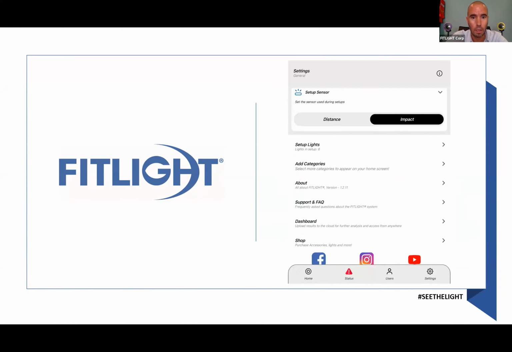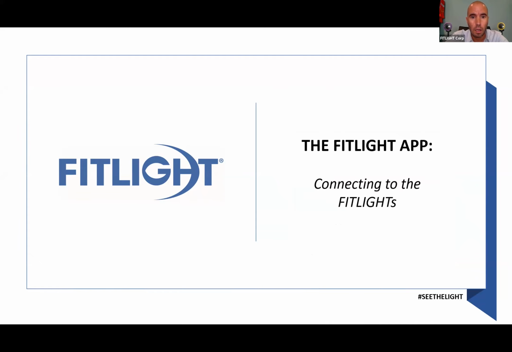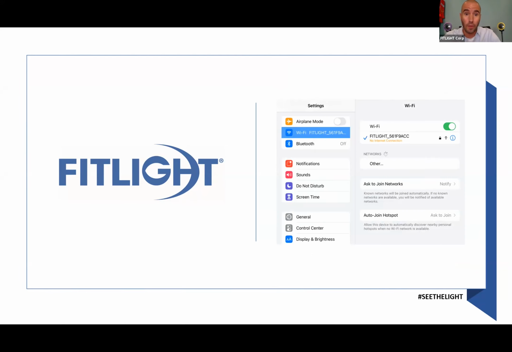Now let's connect your device to the FitLights. Very important. As we said before, one of your lights is a Wi-Fi light. And how does that work? If you go to the Wi-Fi settings of your device, whether that's a phone or a tablet, again, in this instance, I used an iPad.